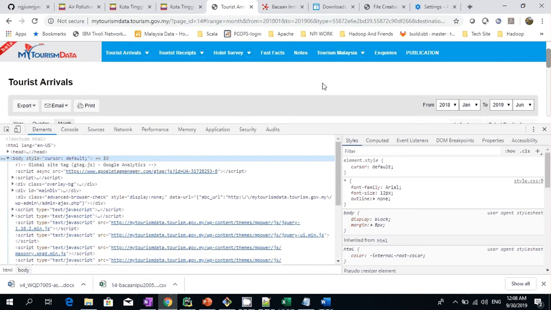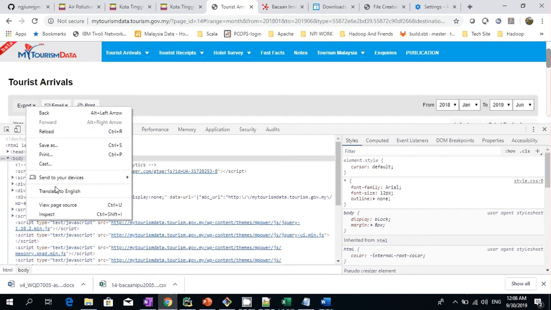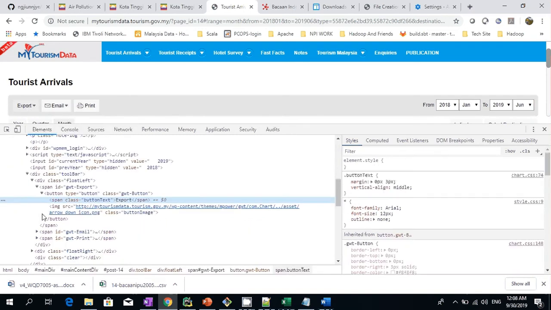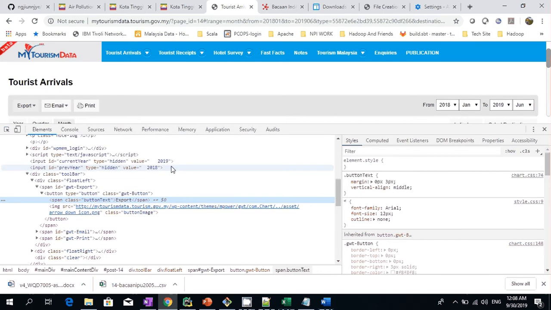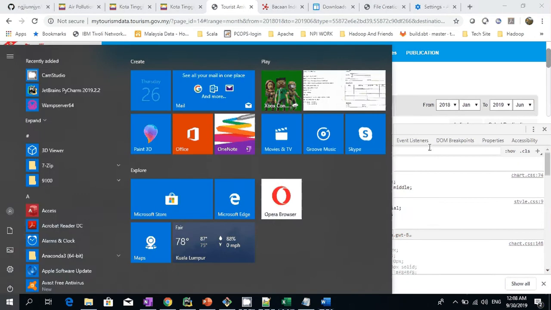Once we are here, make sure you're on the elements tab. You can right click on this button and click on inspect. Then the element will be selected. From this element, right click, copy, and copy the XPath. So this is how you get the XPath for this element. So let's inspect this.